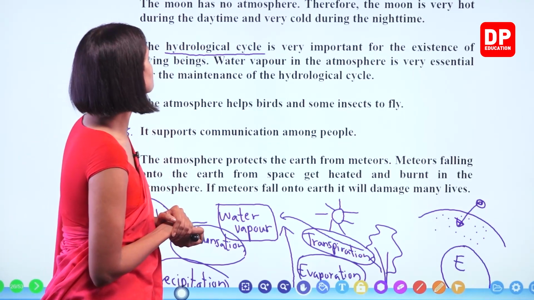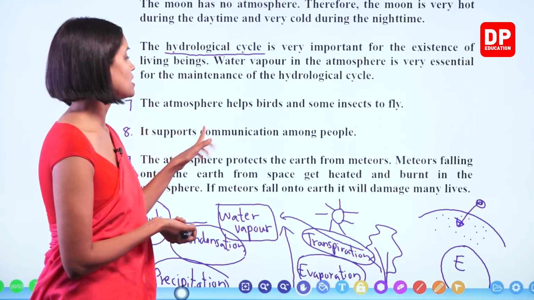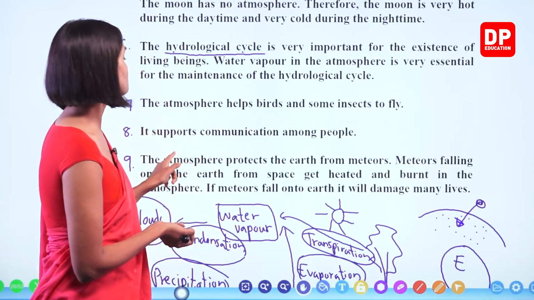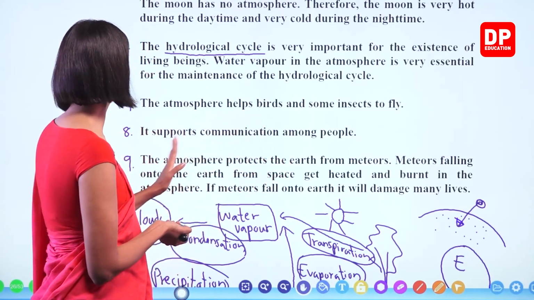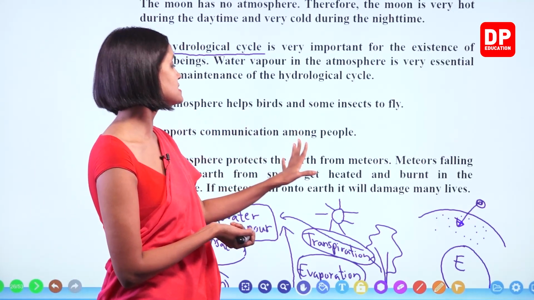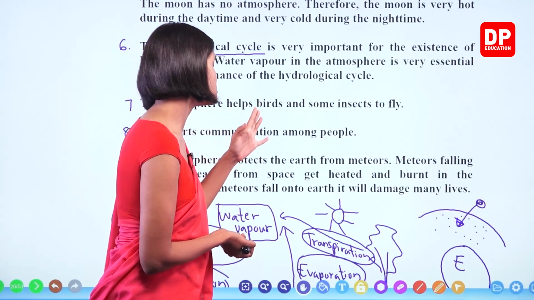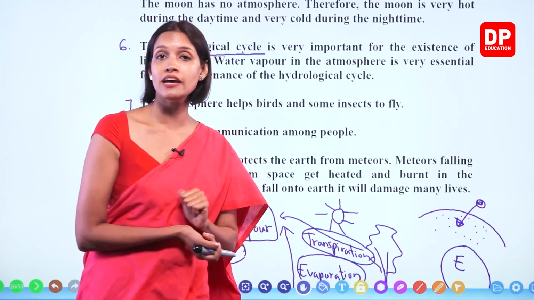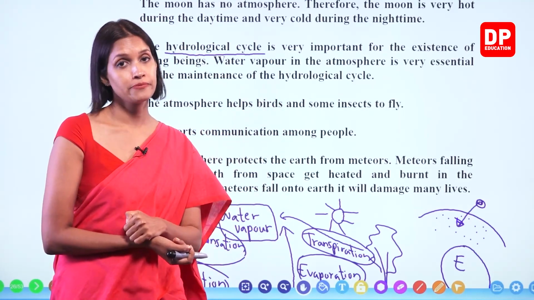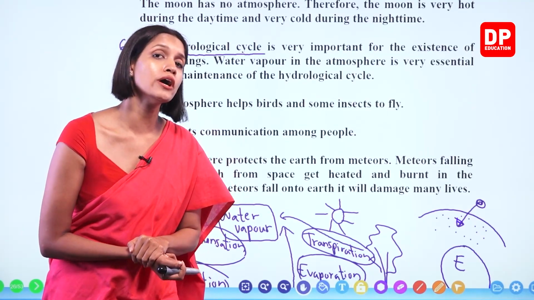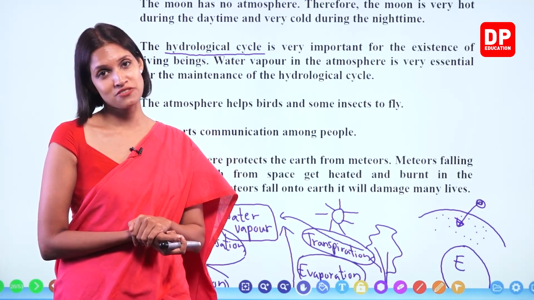The atmosphere helps birds and some insects to fly. It supports communication among people. The atmosphere protects the earth from meteors. Right? Meteors falling onto the earth from space get heated and burned in the atmosphere. If all the meteors fell onto earth, it would damage many lives. Right, children? So I hope you understood the importance, or the functions, of the atmosphere.